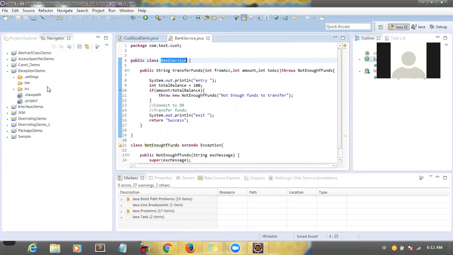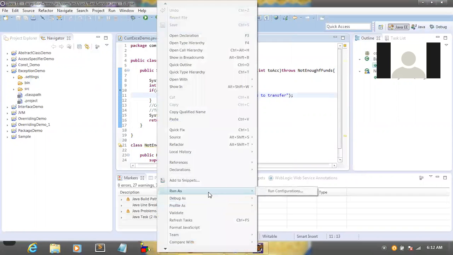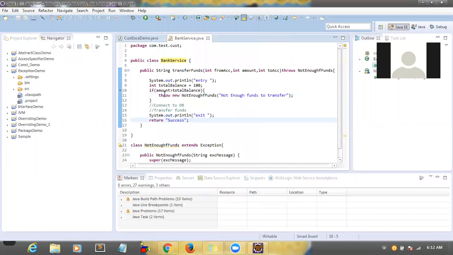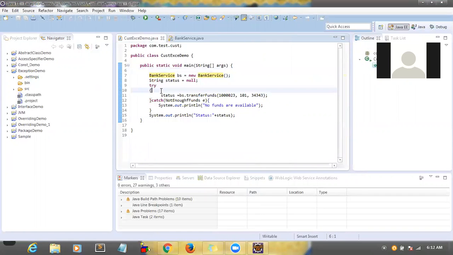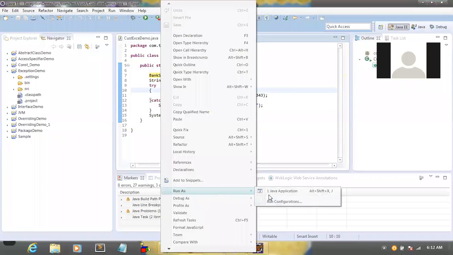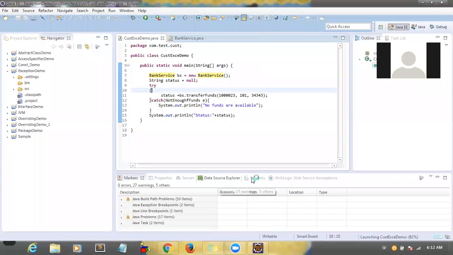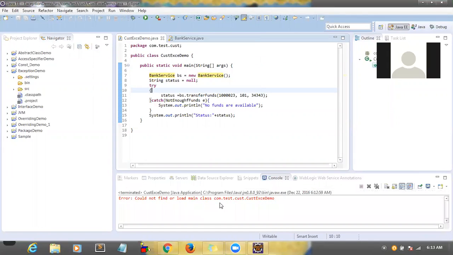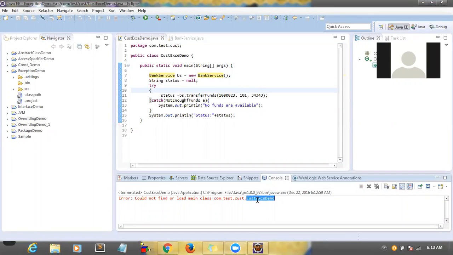Did you see inside bin, is something there? No, right? If I try to run it here, see what it's saying, could not find custom demo.